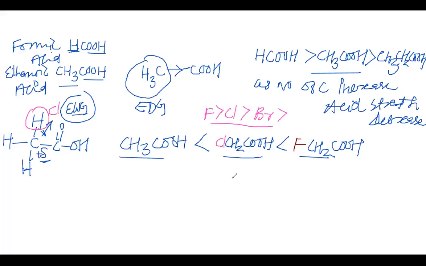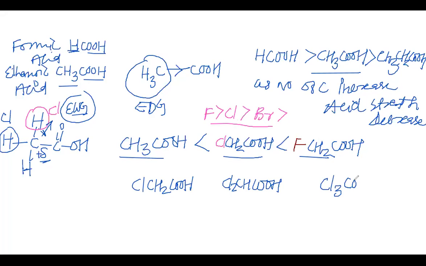Now my dear students, suppose we have chloroacetic acid, ClCH2COOH, but we may have this even replaced by more chlorine, so we can have Cl2CHCOOH, or even Cl3CCOOH. So we can have dichloroacetic acid, or we can have trichloroacetic acid.